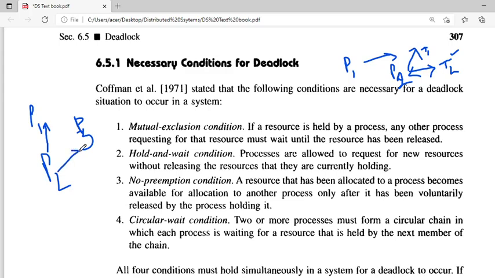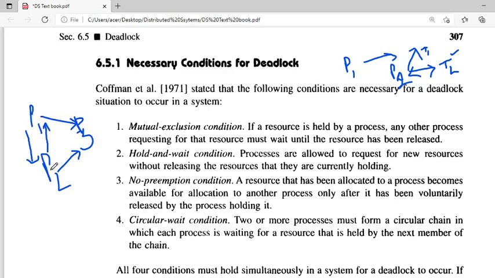P2 is also requesting a resource from P3. P3 is requesting, P1 is requesting a resource from P3. So, P1 is expecting a resource from P2. Here there will be a circular chain wait where all the processes will be in the waiting state for a resource which is held by the next member.